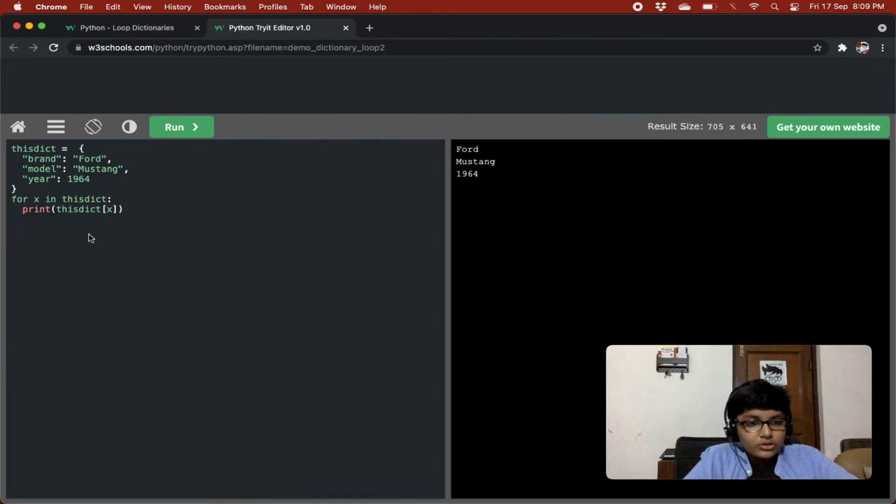So over here also in X we have the key, and then we are doing this dict X, so we are getting the values, right? This dict X is bringing the values as the key is between the brackets, and then we are just printing it. So we are getting Ford Mustang and 1964. Quite cool.